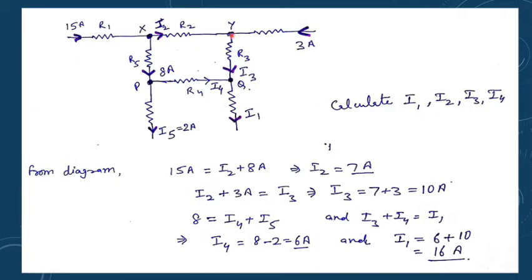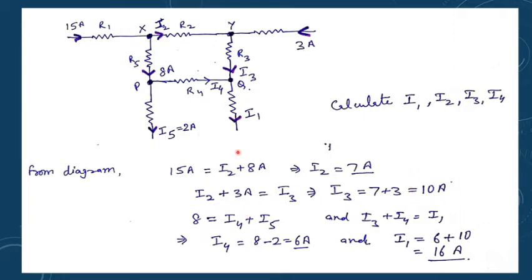If you see at junction Y, this current I2 is entering, 3 ampere is again entering, and I3 is leaving. So the sum of the currents entering the junction should be equal to the sum of the currents leaving the junction. So entering the junction are I2 plus 3 and leaving the junction is I3. So you can equate I2 plus 3 A equals I3. It means you can write I3 equals, by adding, 7 plus 3, that is equal to 10 ampere.